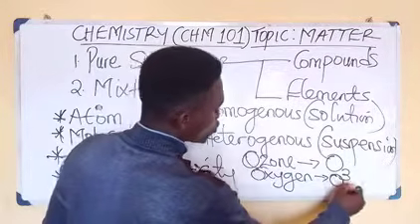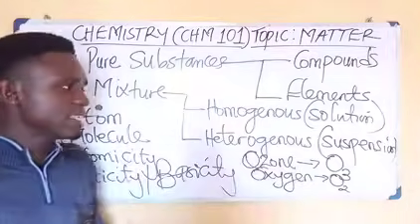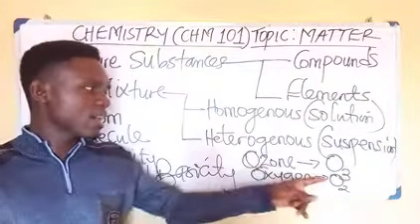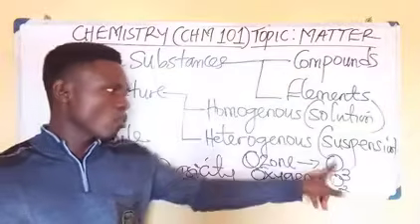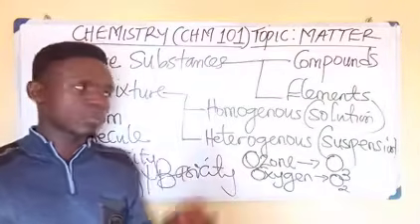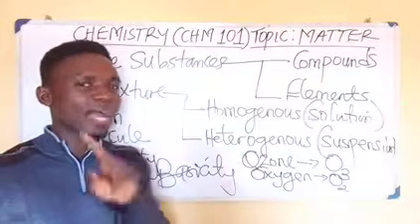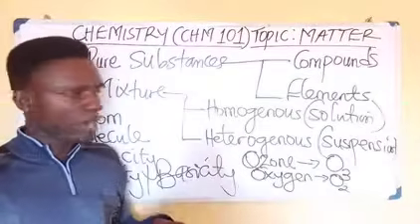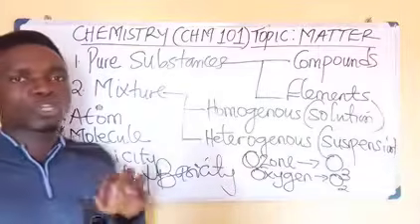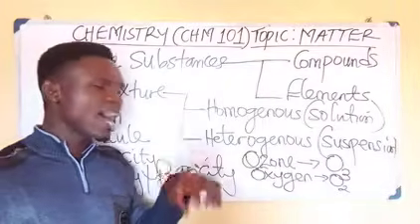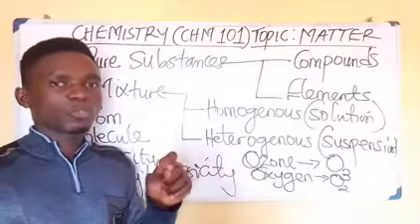Oxygen is O2. So ozone is triatomic because it has 3 atoms. That is 1 oxygen, 2 oxygen, 3 oxygen. That makes it a triatomic element, alright? Diatomic is 2. We also have some that are polyatomic, that is, they have more than 3 atoms in their molecule.